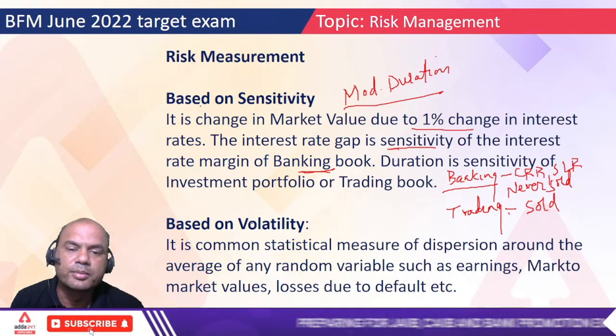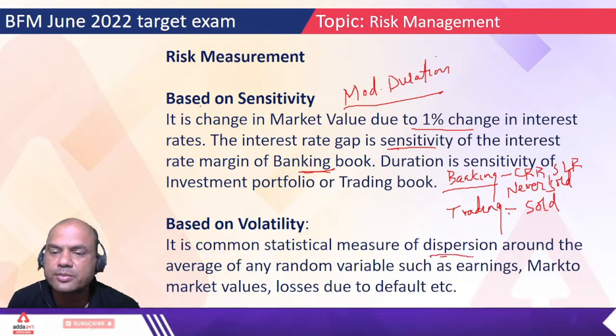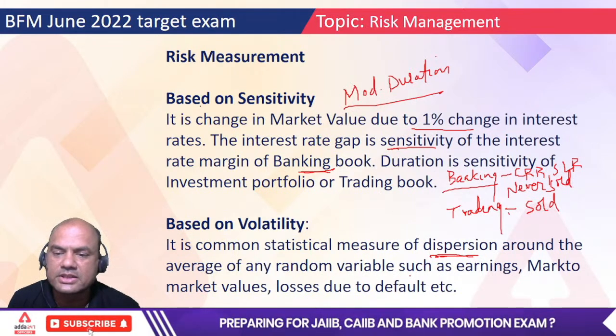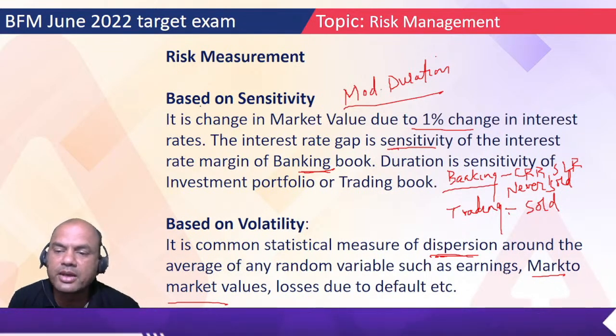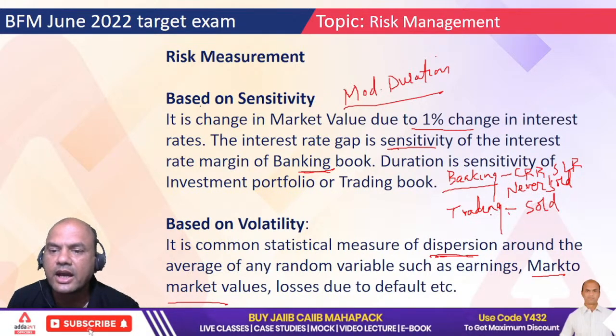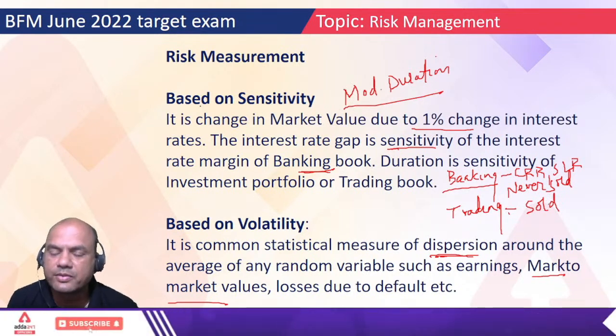So based on volatility, second part is it is a common statistical measure for dispersion. Dispersion means deviation. Okay. Around the average of any random variable such as earnings, mark to market values, and losses due to default. Now what do you mean by mark to markets here? When I am selling this bond, at what rate did I purchase it, and at what is the present rate? That is known as mark to market, means the difference between the two.